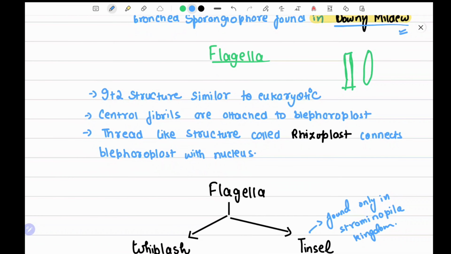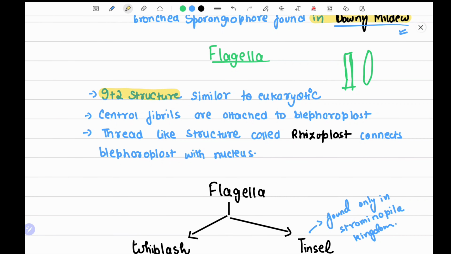Now talking about flagella, we all know that fungi are eukaryotic organisms. It's very clear. In the cell genetics chapter, I told you that in the flagella of eukaryotes a 9+2 structure is found. Fungi are also eukaryotes, so you can say the 9+2 structure is similar to other eukaryotic organisms.